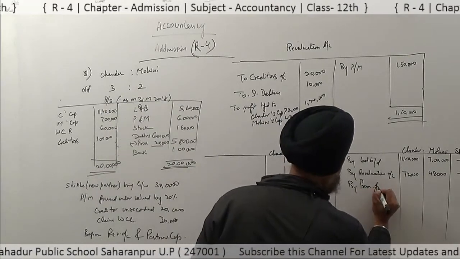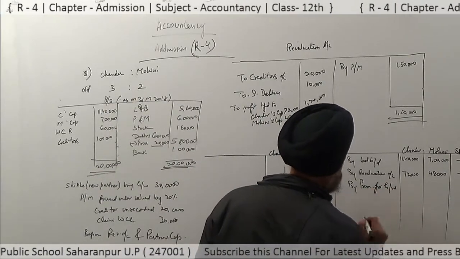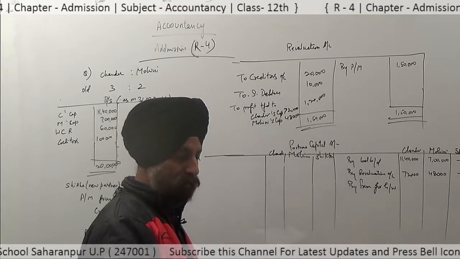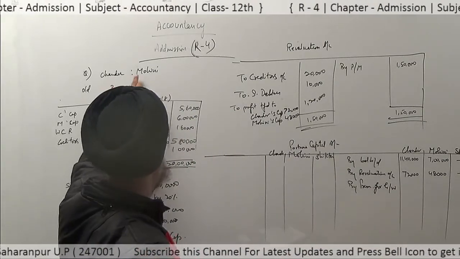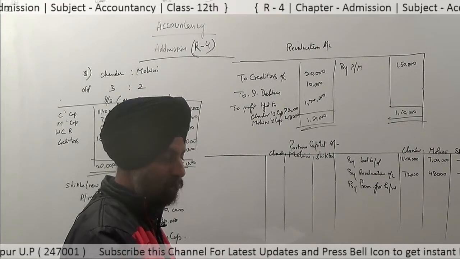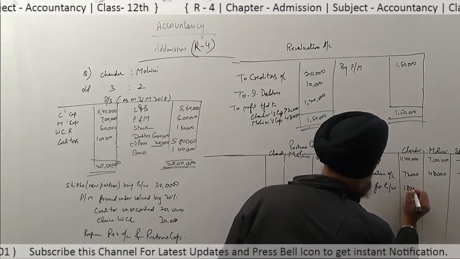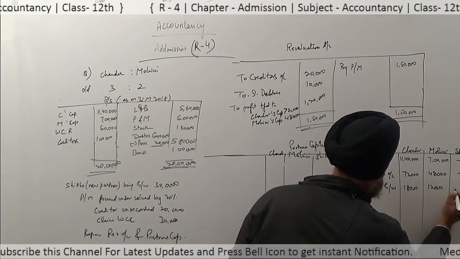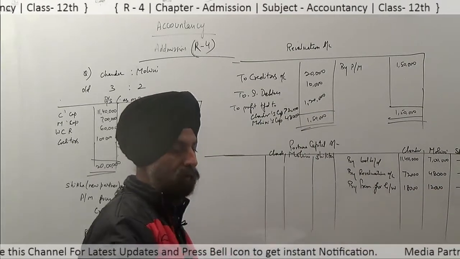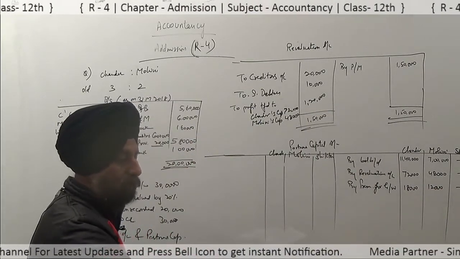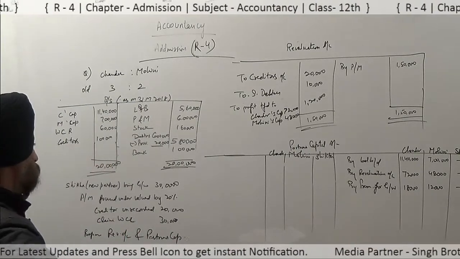Premium for goodwill, rupees 30,000, divided to the old partners in gain sacrifice ratio, that is 18,000 and 12,000.